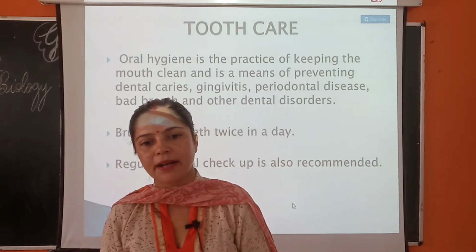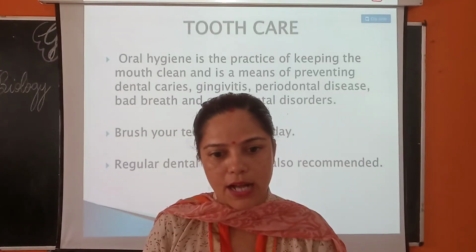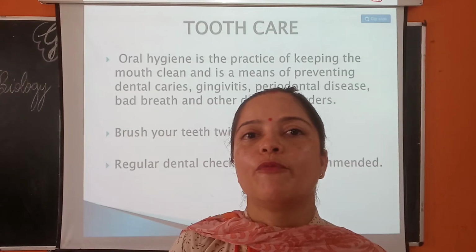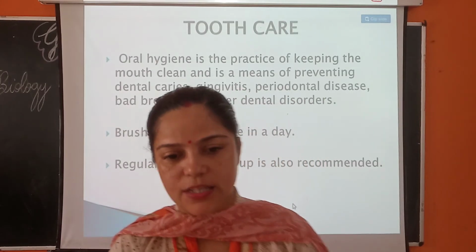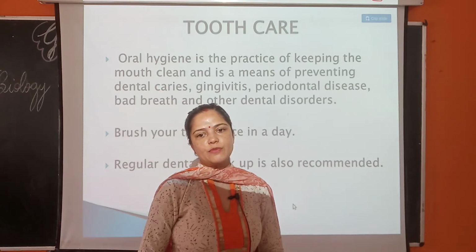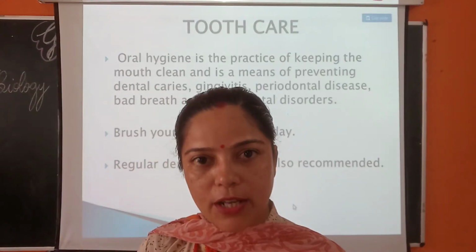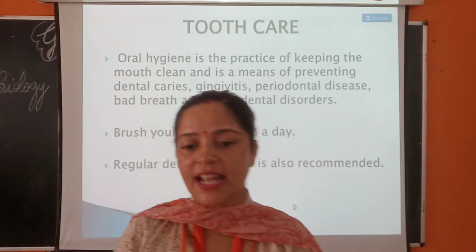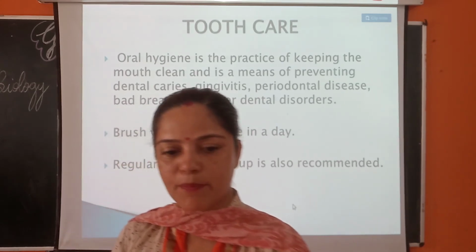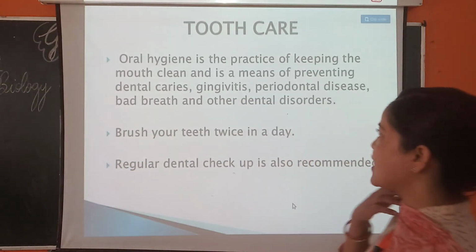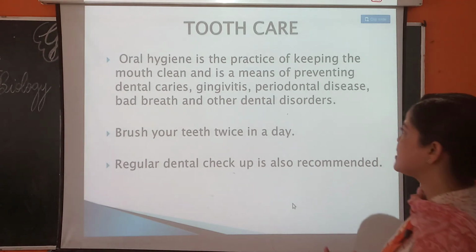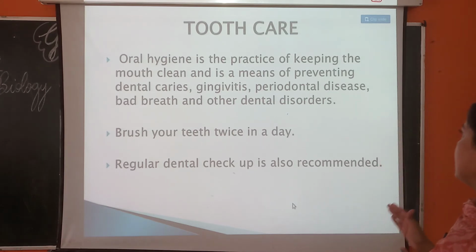Get your teeth examined by a dentist after every 6 months. What will you do? Visit a dentist and get your teeth examined every 6 months. Rinse your mouth properly after each meal. Brush your teeth at least twice a day, once in the morning and once at night before going to bed. Oral hygiene is the practice of keeping the mouth clean and is a means of preventing dental caries, gingivitis, periodontal disease, bad breath and other dental disorders.